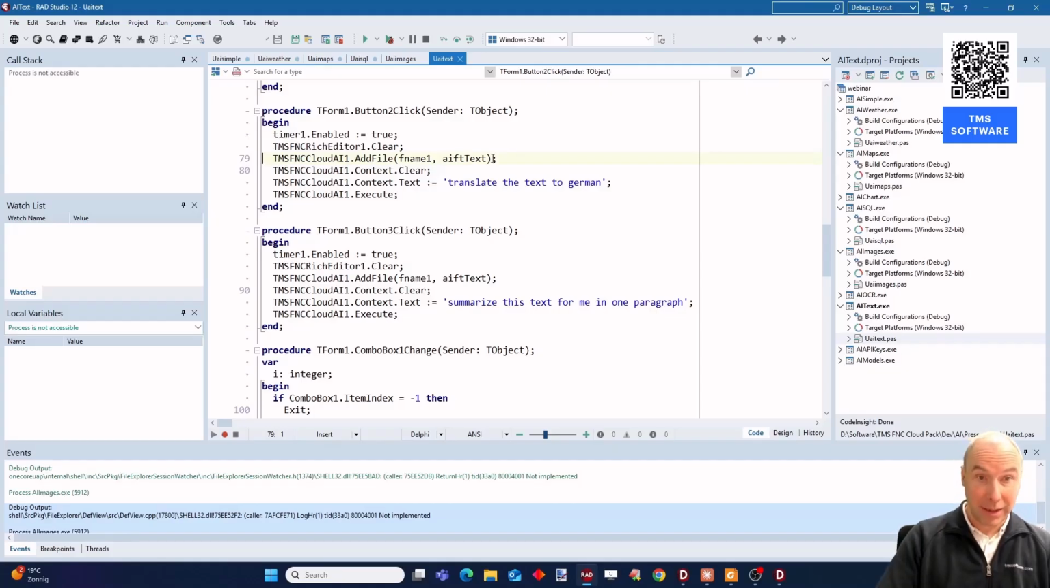I think how you can enrich your applications with Cloud LLM functionality.